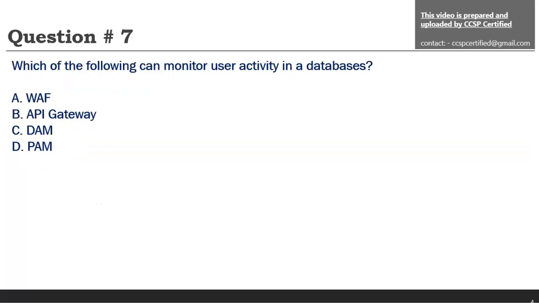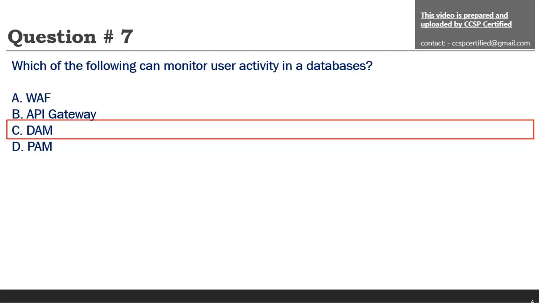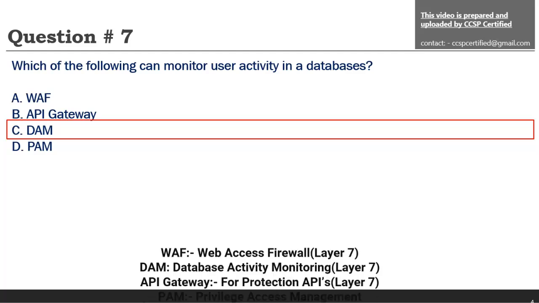Next one, which of the following can monitor the user activity in the databases. There are some user activities, like a user performing a delete operation or performing some high-privilege or high-risk operation. Which tool can monitor these activities? Though I haven't covered this in theory, I will cover it now along with the questions. The options are WAF, API Gateway, DAM and PAM. So DAM, which is a database activity monitoring tool, we'll discuss now in detail.